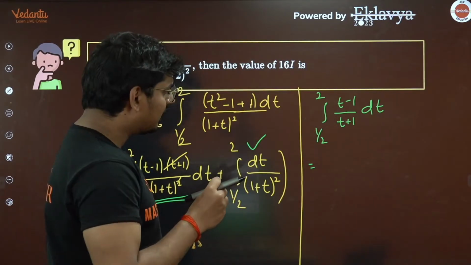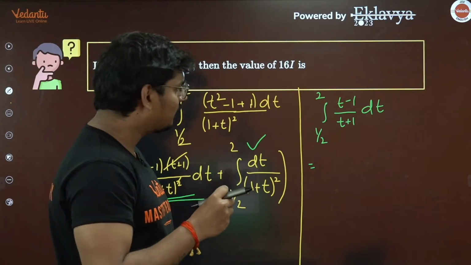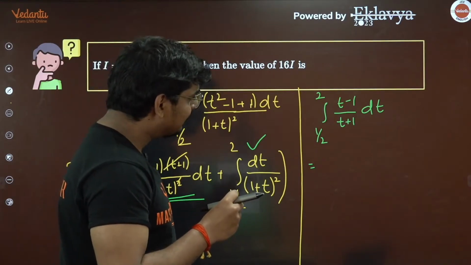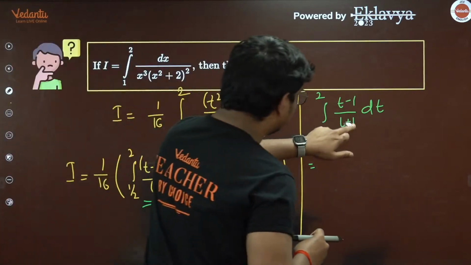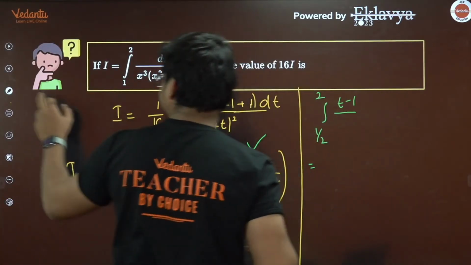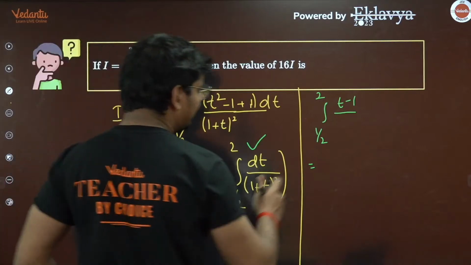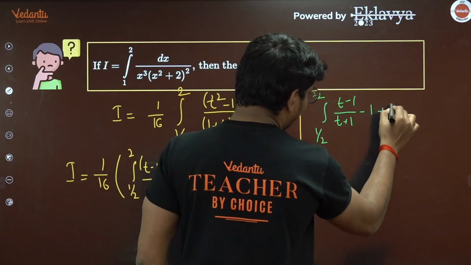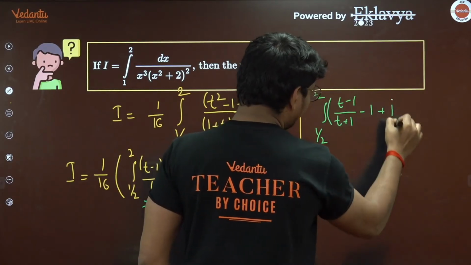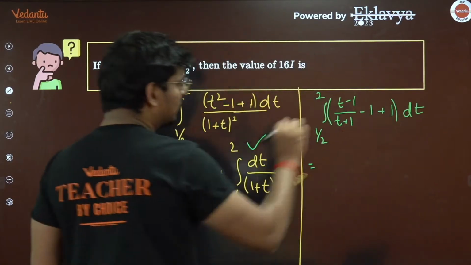I think that will work out here. If I just subtract and add 1, you see, t minus 1 by t plus 1. So let me subtract 1 and add 1 here, like this. I can definitely do that.